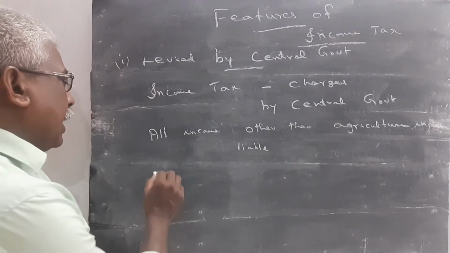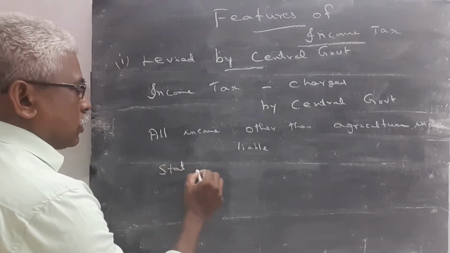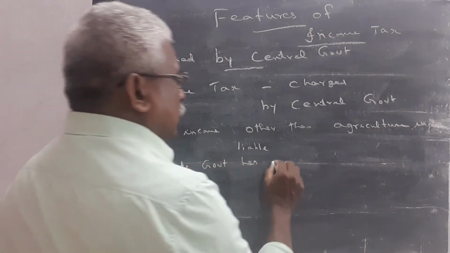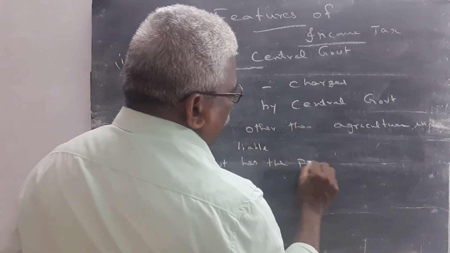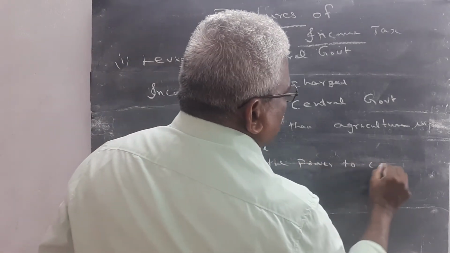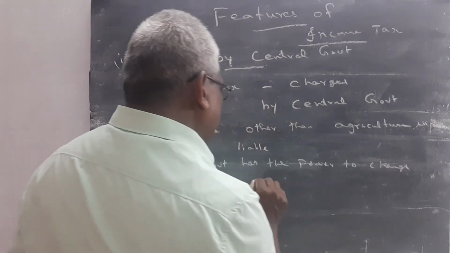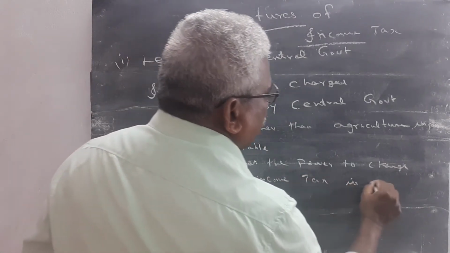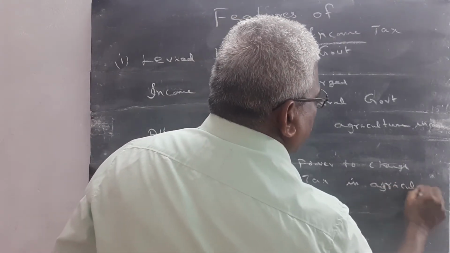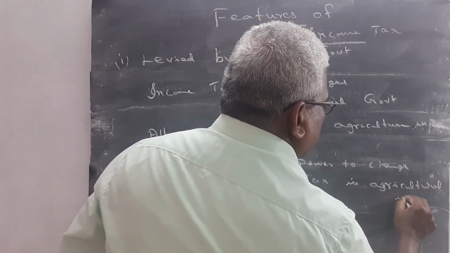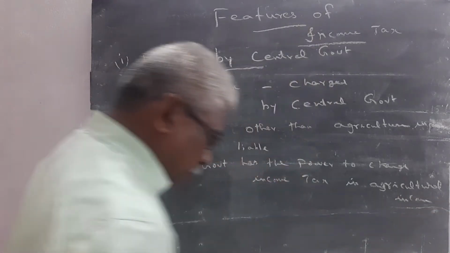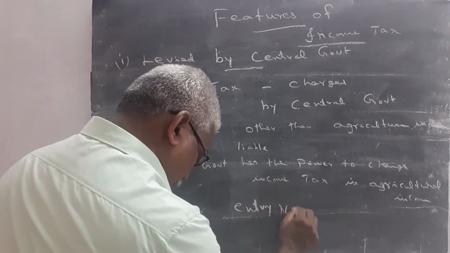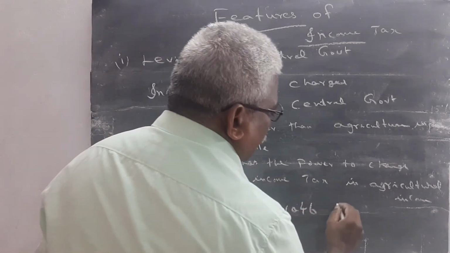But the state government has some power. The state government has the power to charge income tax on agricultural income also. This is explained in entry number 46 of the state list.